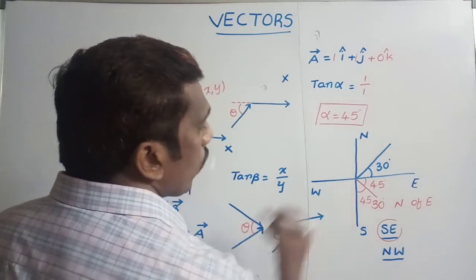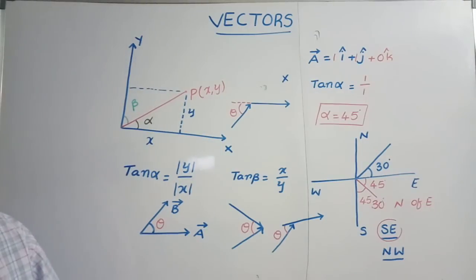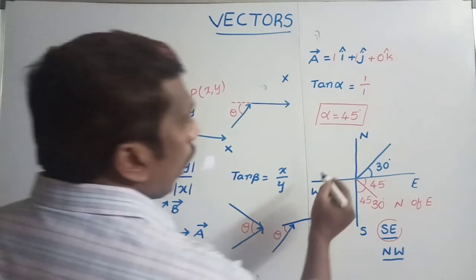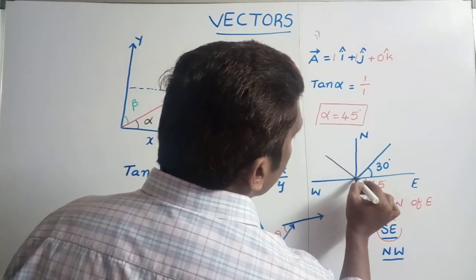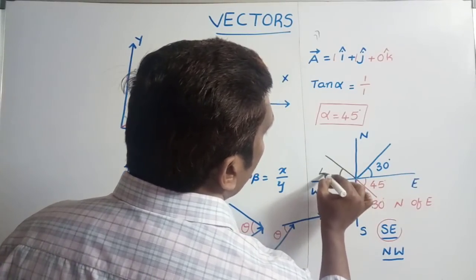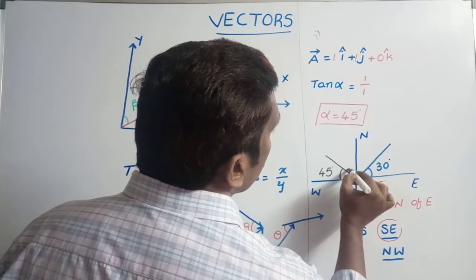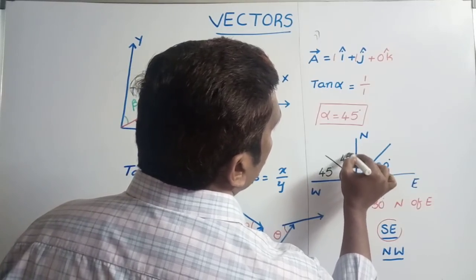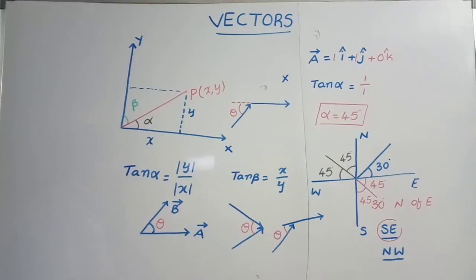Okay. Northwest means the vector makes equal angles with north and west. So equal angle means it makes an angle of 45 degrees with west and 45 degrees with north. So in this way we can calculate.